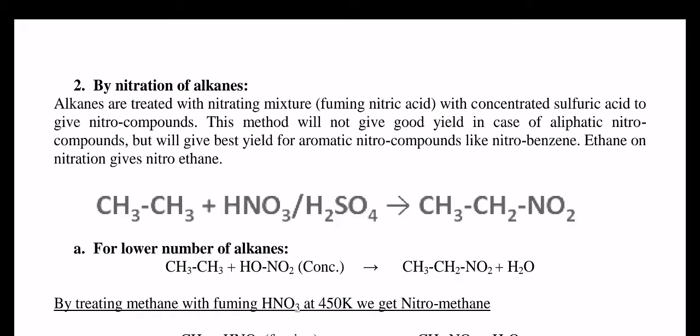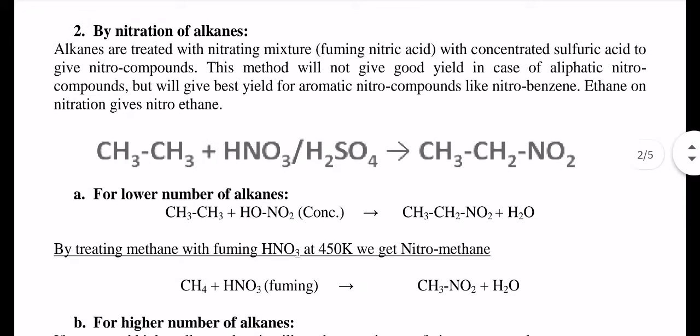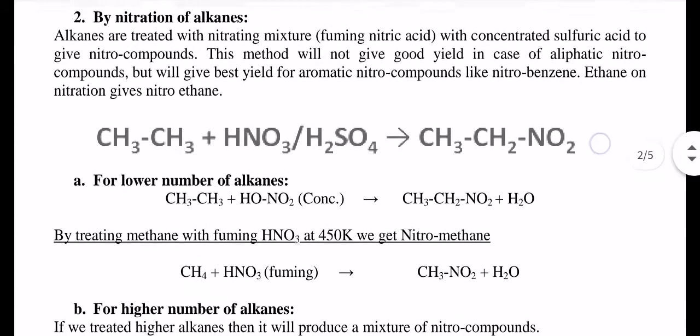For lower alkanes, we use ethane, which will give us a nitroalkane. By treating methane with fuming nitric acid at 400 Kelvin, we will get nitromethane. Now you can see the reaction on screen.